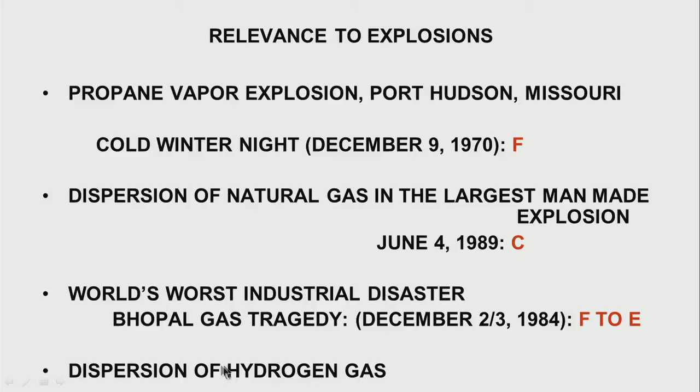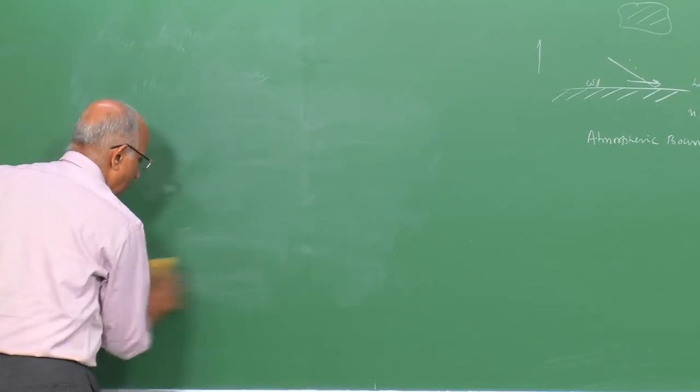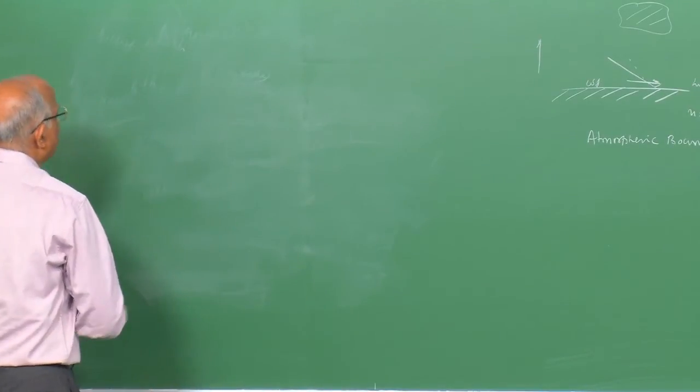We are interested in dispersion of hydrogen gas, formation of explosive mixtures, and therefore, yes, indeed, atmospheric dispersion and the atmospheric stability characteristics will influence it. Let us move forward from classification of the atmosphere into categories A to F to looking at the dispersion problem. Therefore, let's get back into the dispersion problem, and to be able to do that, we are interested in gas dispersing. That means we are looking at the concentration of gas changing due to some gradient or due to some movement.